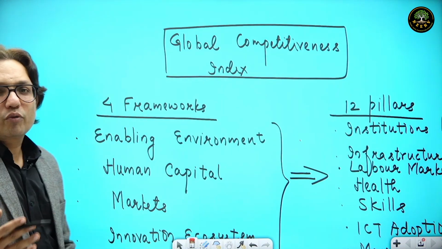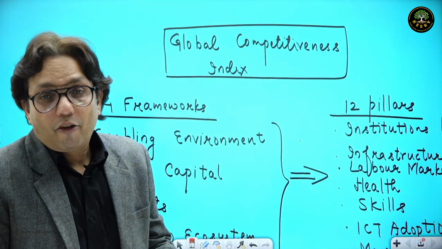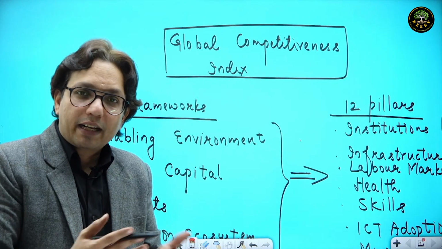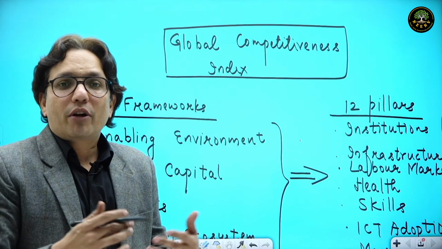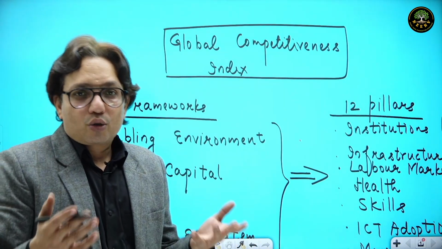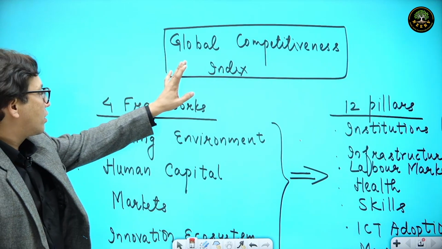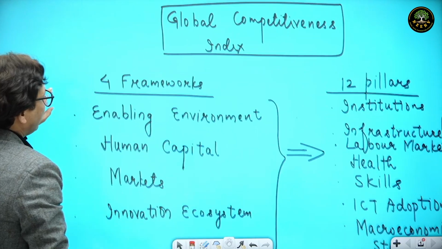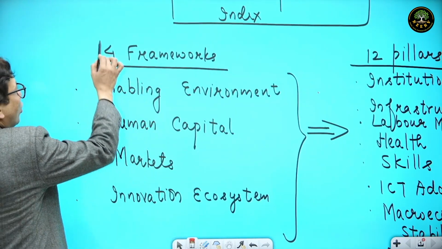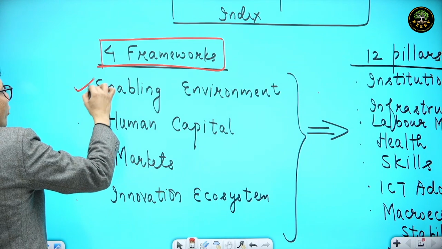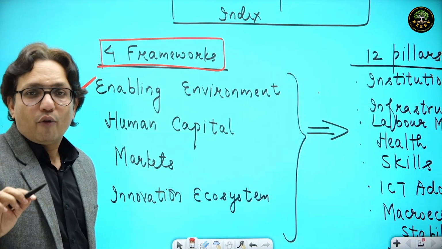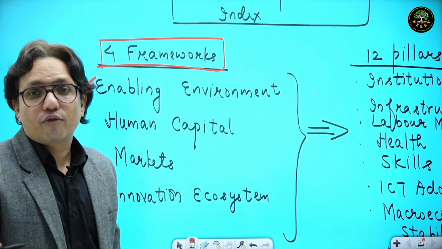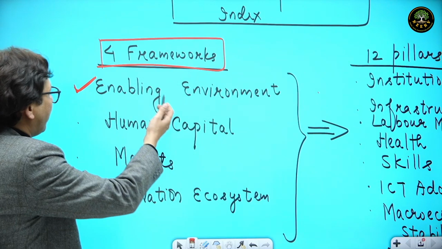What we are doing here is comparing the country's competitiveness. We are comparing how much productivity a country has, and ranking them on that productivity, because if the productivity is high, then only the economic growth would be high. For measuring competitiveness, we have 4 different frameworks. Those 4 frameworks are: enabling environment. Is the environment good enough for businesses to flourish, for entrepreneurs to flourish? How is the enabling environment?